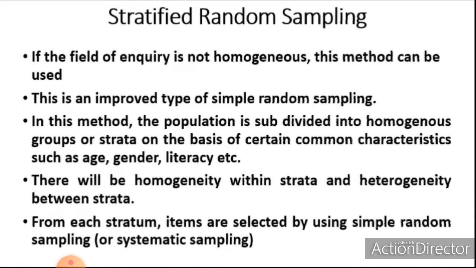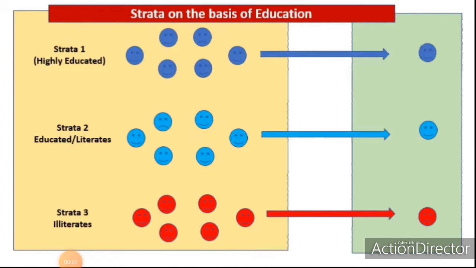Then from each stratum, items are selected by using simple random sampling or systematic sampling. Now look at an example of stratified sampling. Here the population is divided on the basis of education. The highly educated people are included in strata 1 and the people with a basic education or literacy are included in strata 2. Strata 3 consists of illiterates. The required number of samples can be selected from each stratum by using simple random sampling or systematic sampling. So this is the example of stratified sampling.